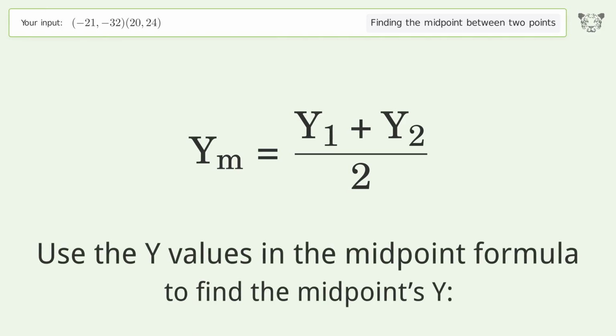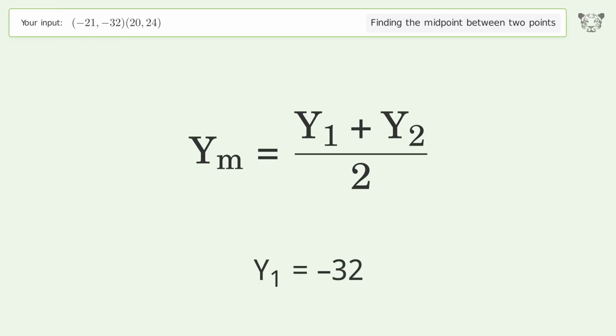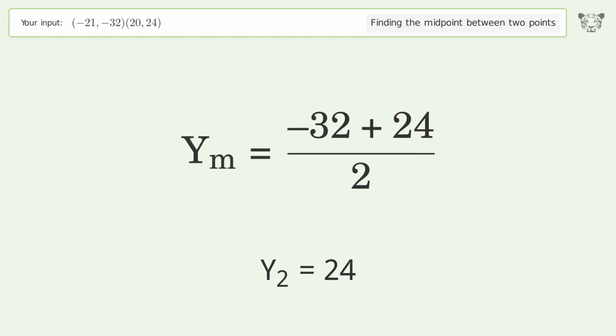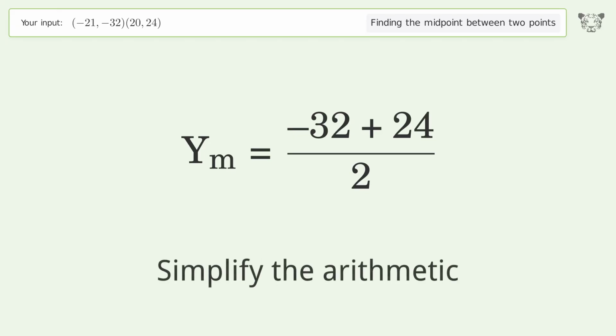Use the y values in the midpoint formula to find the midpoint's y. y1 equals -32. y2 equals 24. Simplify the arithmetic.